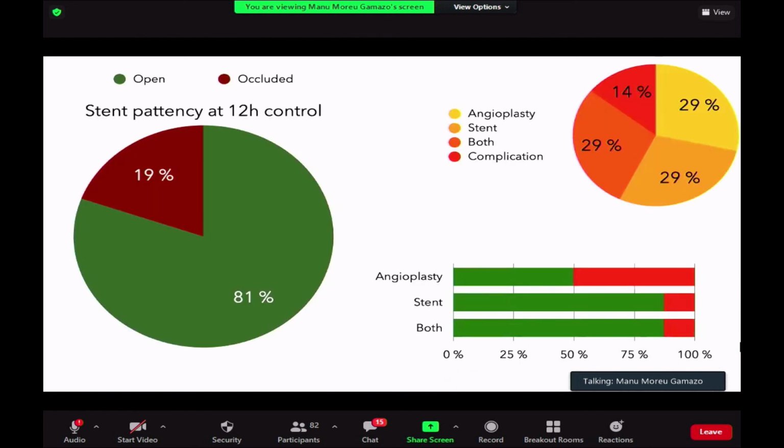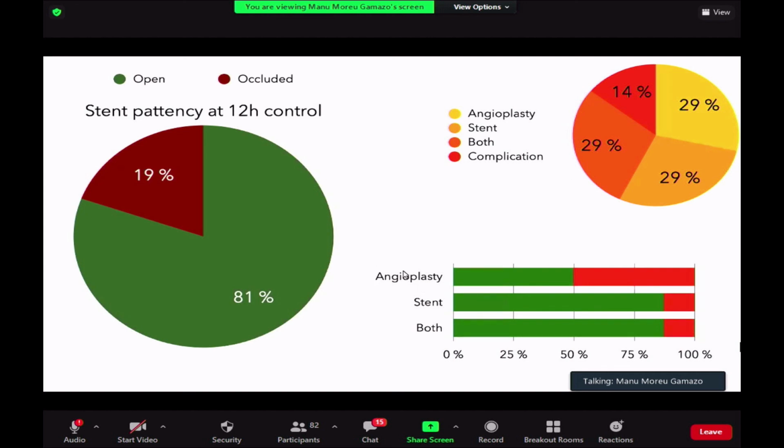And this is the stent patency at 12 hours control. 80% of the vessels were open, but if you look at the ones that were closed, one of the occluded vessels was due to a complication, so we occluded it ourselves, and the other 6 occluded or thrombosed stents were 2 in each branch of our treatment.